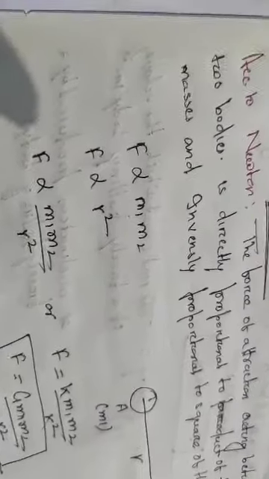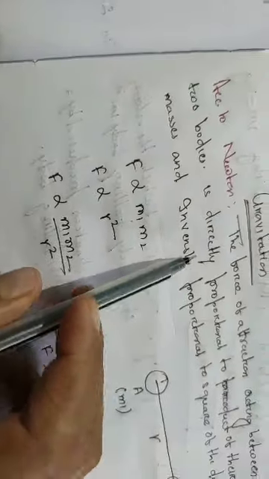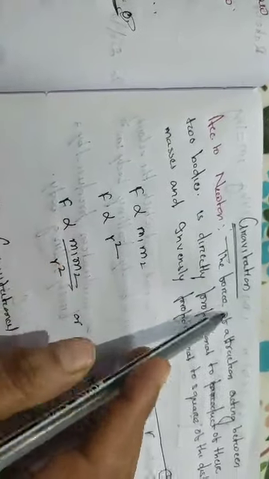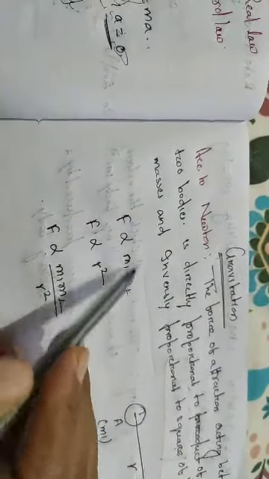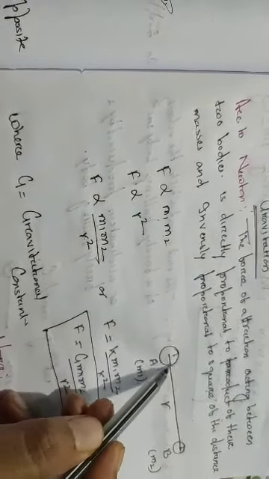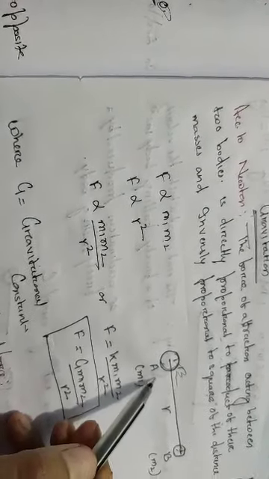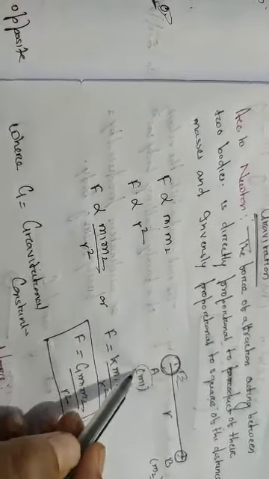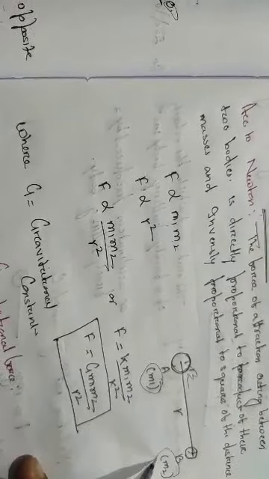Now we will move to the last topic, that is gravitation. So what do you mean by gravitation, students? I can say it is the law of gravitation. This concept is also given by Newton. It is a force of attraction between two bodies which is directly proportional to the product of the masses and inversely proportional to the square of the distance. So here I have drawn one diagram. Suppose this is one body, you can say this is the earth and this is you. This is the mass of the first body, this is the mass of the second body.